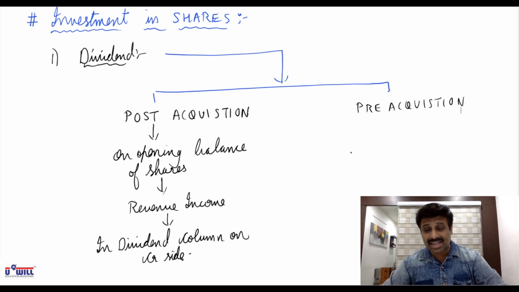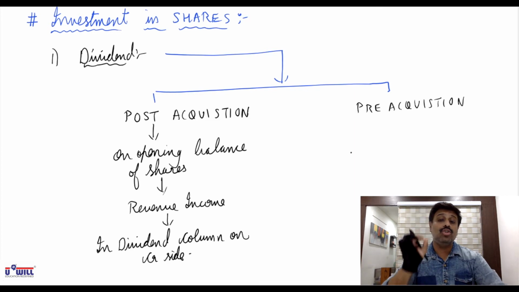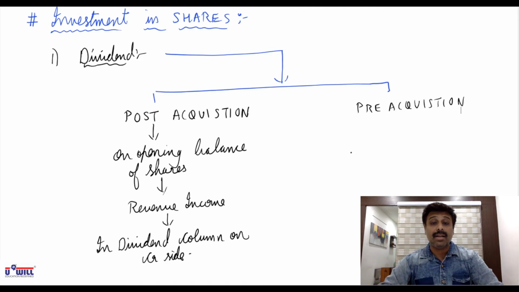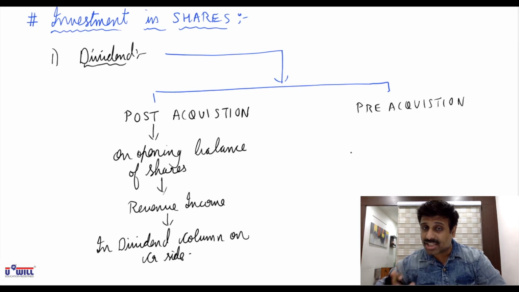You acquired the shares in the current year on 20th of April, means you were not the owner of the company last year, but still you get the dividend of last year because you had the shares on the date of dividend. Try to understand it. You acquired the shares on 20th April.